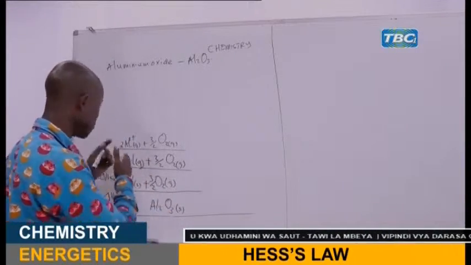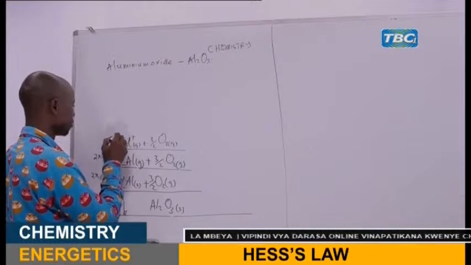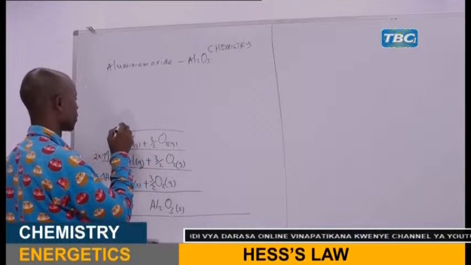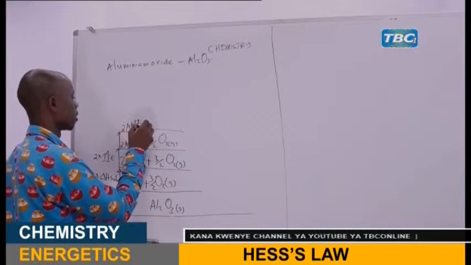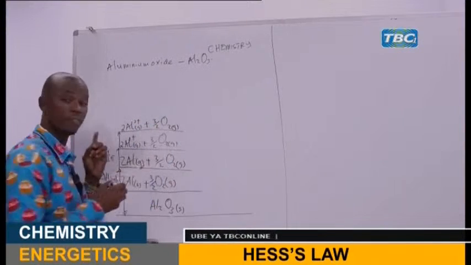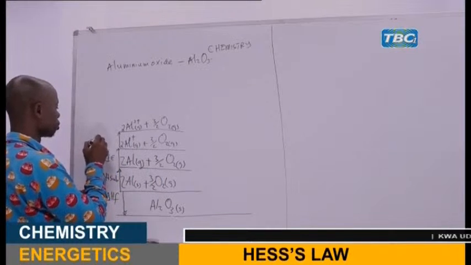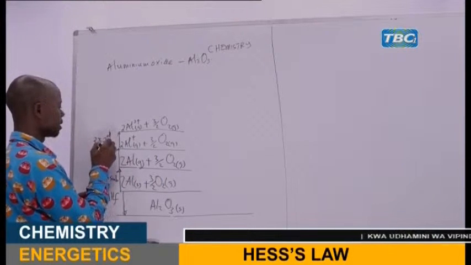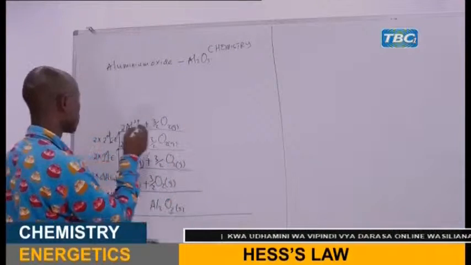Now from there we go to that is the first one. This is the second ionization energy times 2. 2 times second ionization energy. We go to the third one.